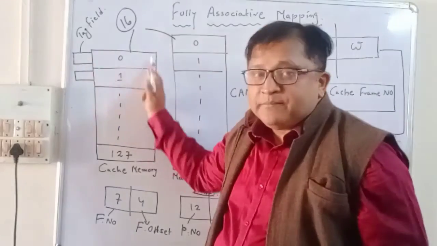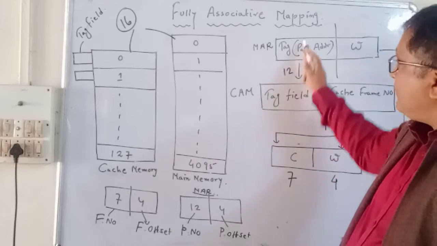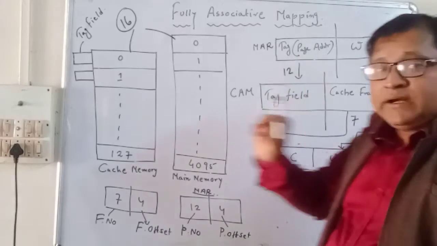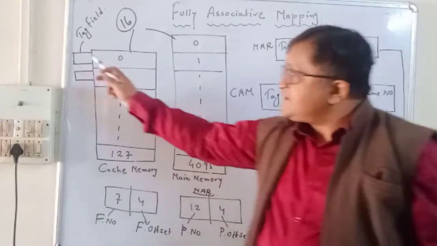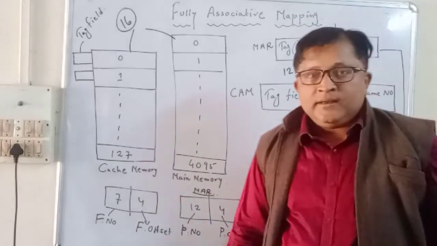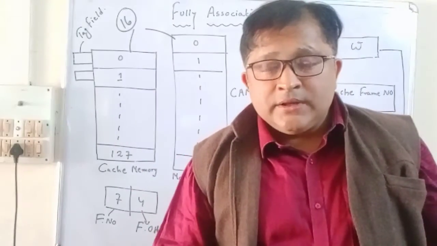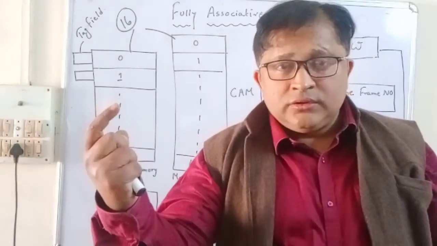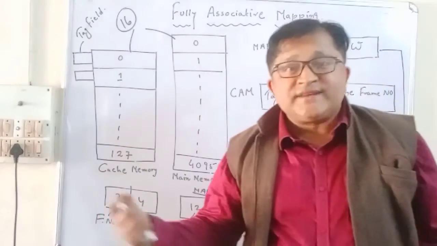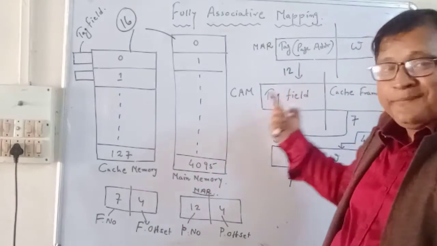These two create associative memory, as I told, content addressable memory. That will be compared: these and these will be compared. All the tag fields are compared with this by all the different comparators associated with each tag field. And all the comparators are connected with the OR gate. So whenever any match is found, the OR gate gives 1 as output. So this means the page number is found in the CAM.